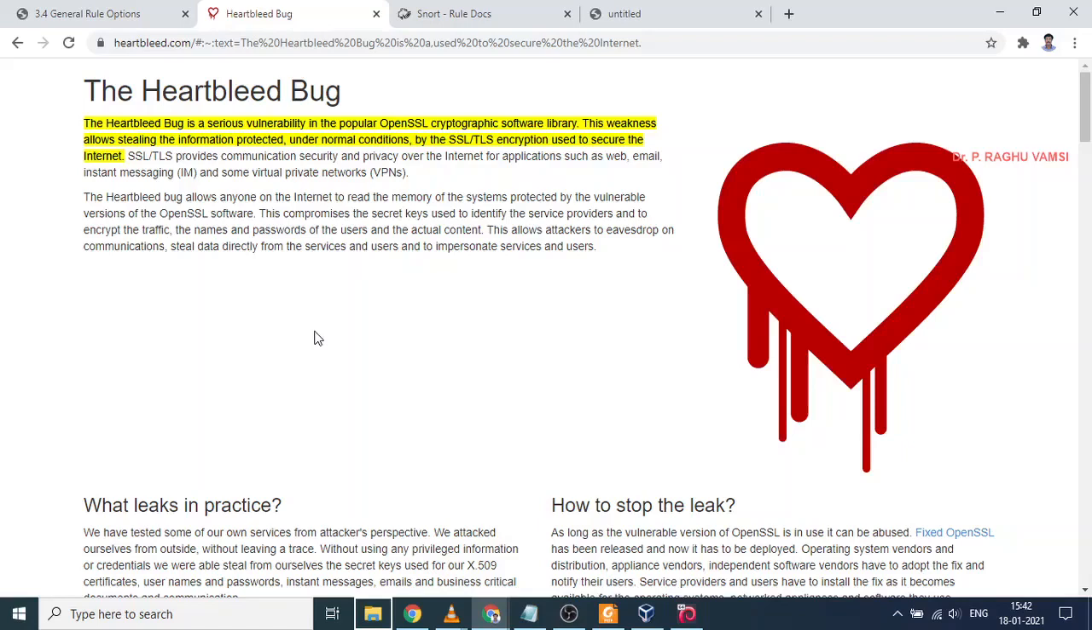This compromises the secret keys used to identify the service providers and to encrypt the traffic, the names and passwords of the users, and the actual content. This allows the attackers to eavesdrop on communications, steal data directly from the services and the users, and to impersonate services and users. This is the main problem with this Heartbleed attack.